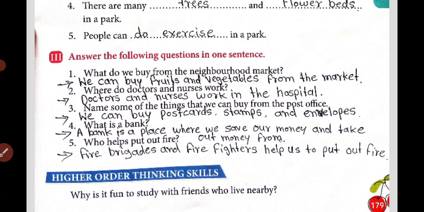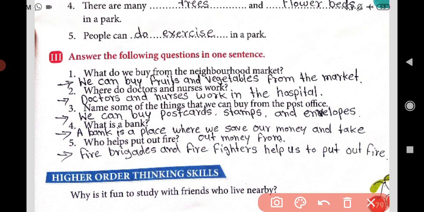Second, where do doctors and nurses work? Doctors and nurses work in the hospital. Third, name some of the things that we can buy from the post office. We can buy postcards, stamps and envelopes from the post office. What is a bank? A bank is a place where we save our money and take out money from. 5. Who helps put out fire? A fire brigade and firefighters help us to put out fire. Now let's go to the next page.